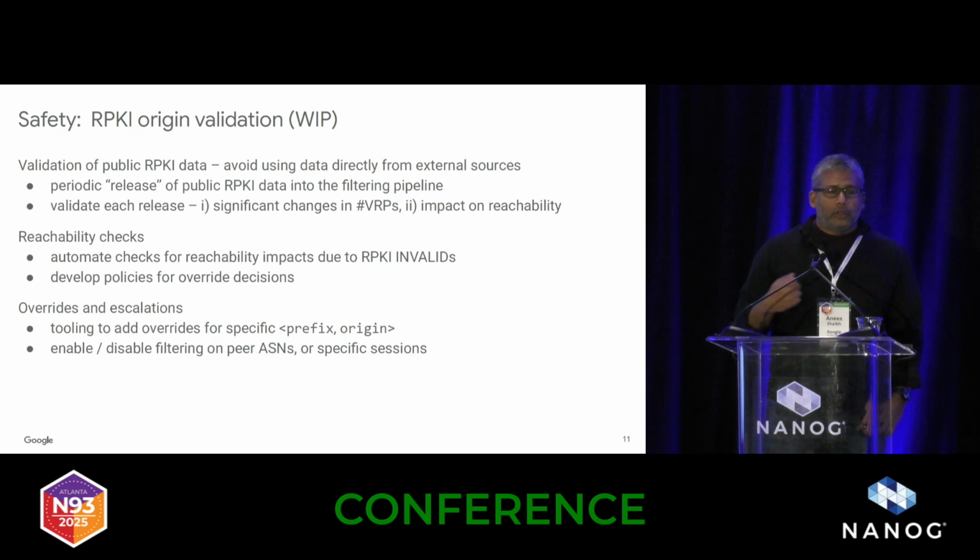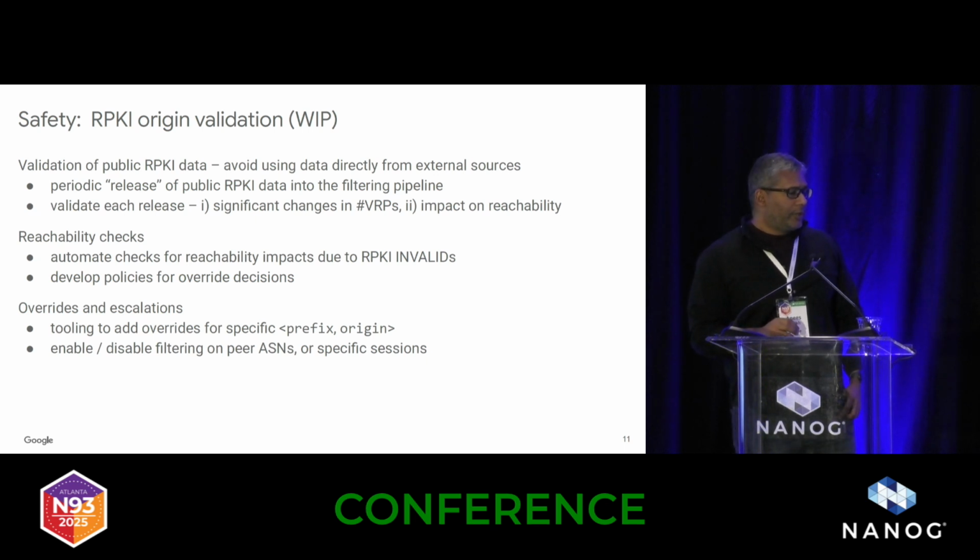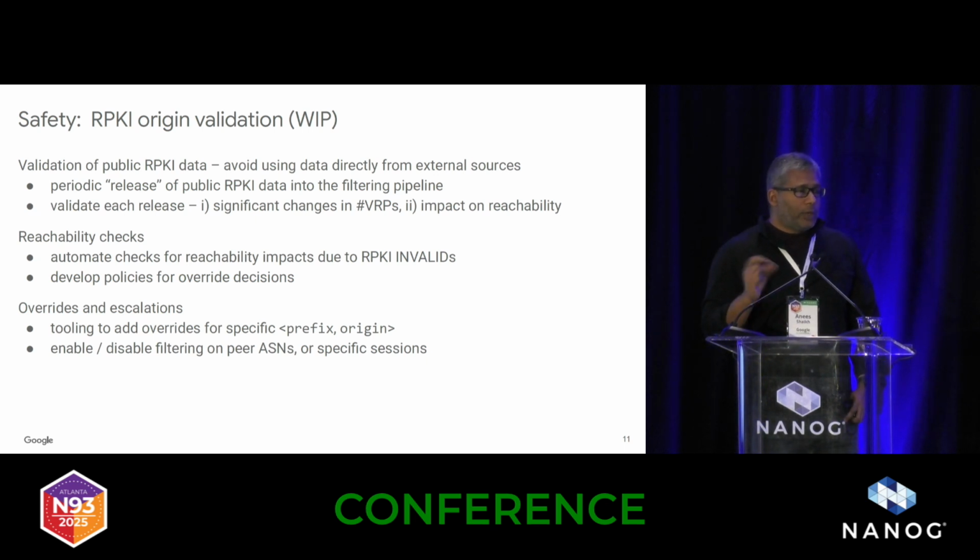So then we're developing also policies to say, can we automate the override process as well? If there's not that much traffic or we haven't seen any traffic, which is true for some of those prefixes, we can just go ahead and filter it. And then we built a bunch of tooling to enable overrides and escalations. So you could turn off filtering for a given peer. We expect, especially for cloud customers, to get some level of escalations. Fortunately, we haven't had to use this too often. But we do have the ability to, at a relatively fine grain, allow certain prefixes or prefix origin pairs from specific peers.